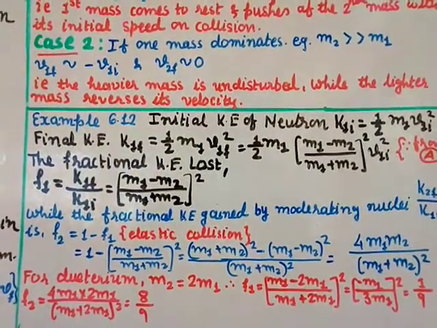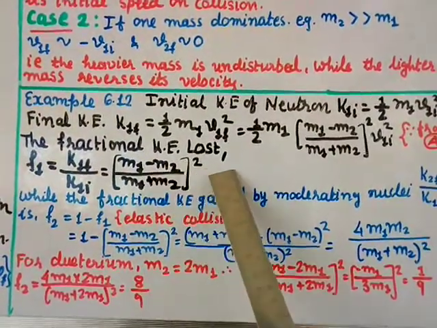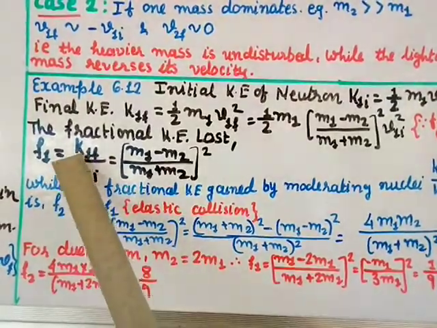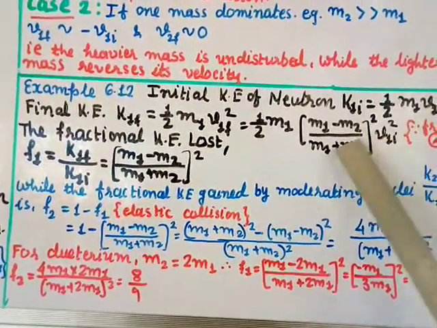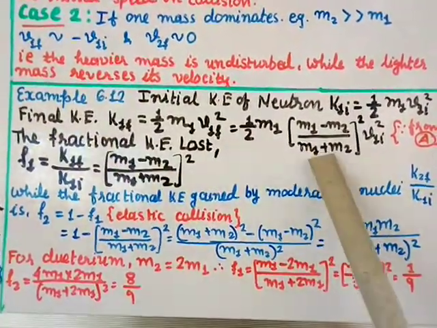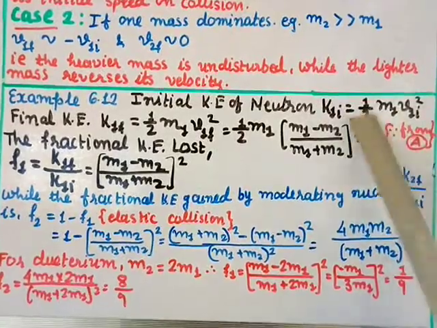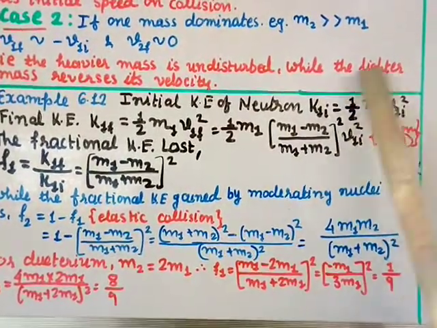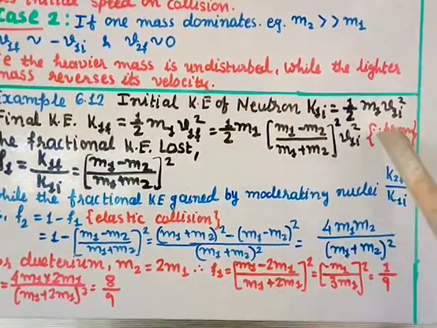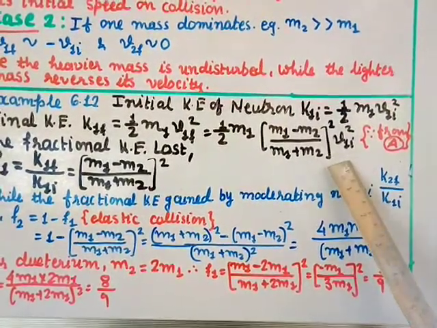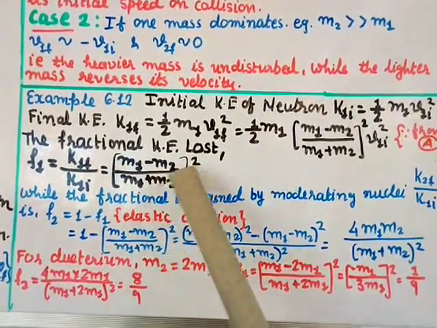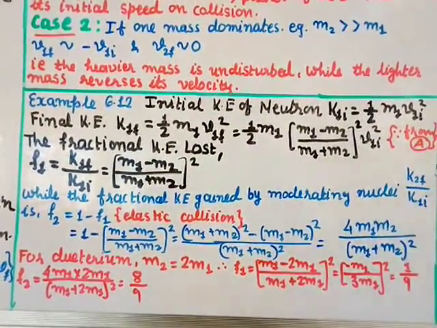K1F. The fractional kinetic energy loss F1 equals K1F divided by K1I. If you take the ratio of these two, K1F divided by K1I, you can see that 1/2 cancels, m1 cancels, and v1I squared also cancels, right? So only this part remains. So I have directly written (m1 minus m2) divided by (m1 plus m2), whole squared. The other part cancels out.